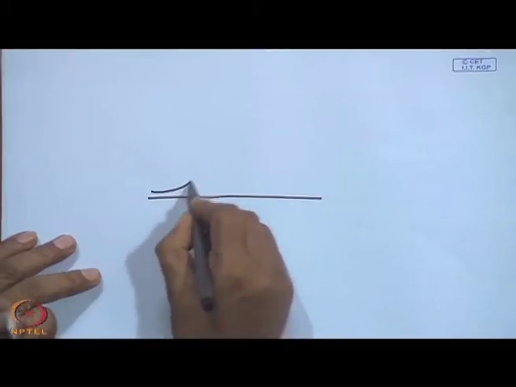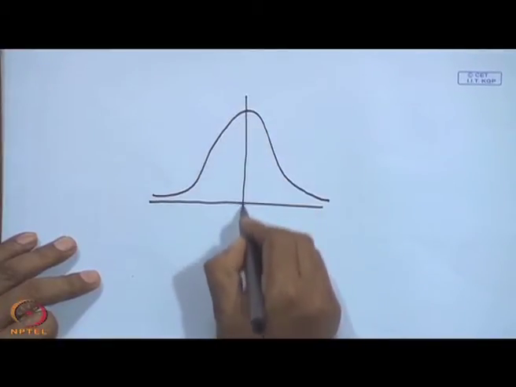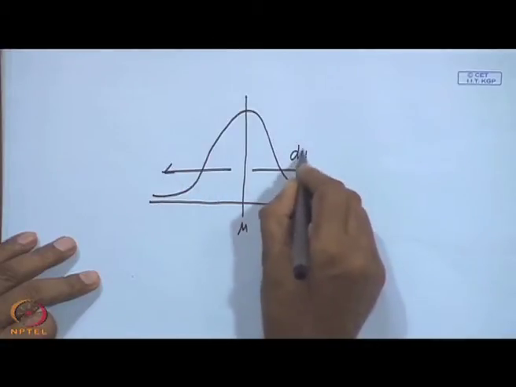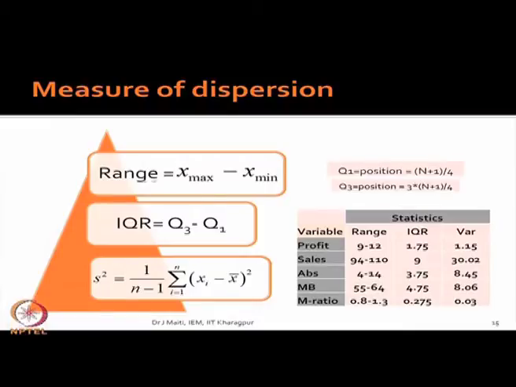Now, measure of dispersion is this. What we have seen is that if the data follows suppose normal distribution, then this one is mu, and this side how much it is spreading, and that is the dispersion. There are several ways to measure dispersion. One is range, that is maximum minus minimum value. Another one is interquartile range, which is the third quartile minus first quartile, and these are all positions.